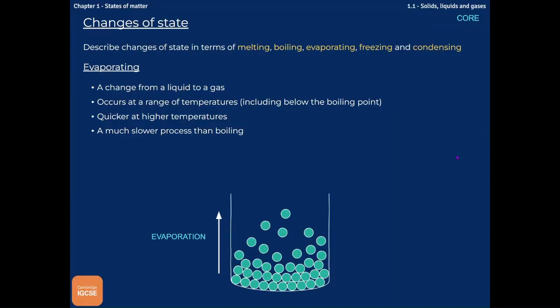Evaporation is similar to boiling in the way that it is a change from a liquid to a gas, right? But it's different because it happens at a range of temperatures, including below the boiling point. So evaporation can happen for water below 100 degrees. It is much, much slower than boiling, but the higher the temperature, the faster this happens.